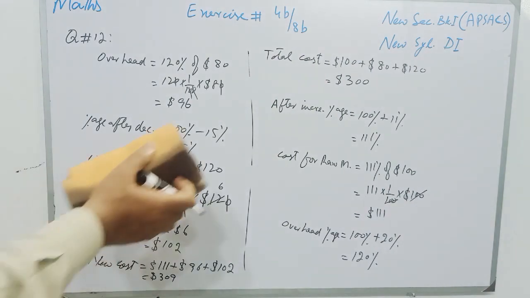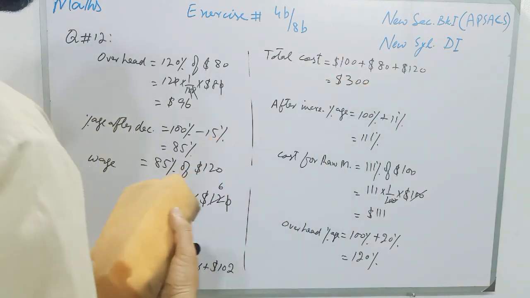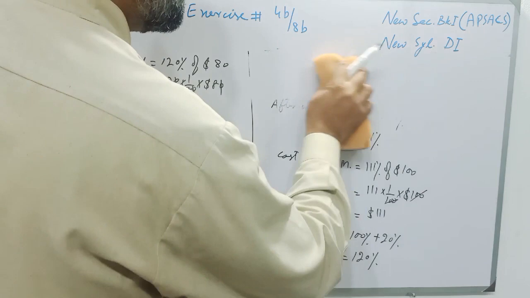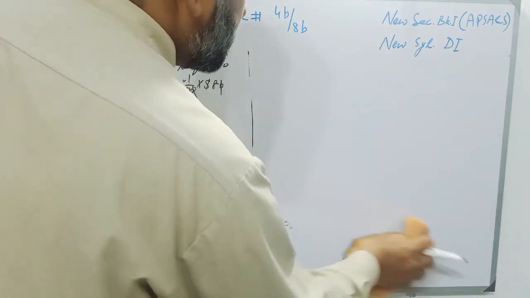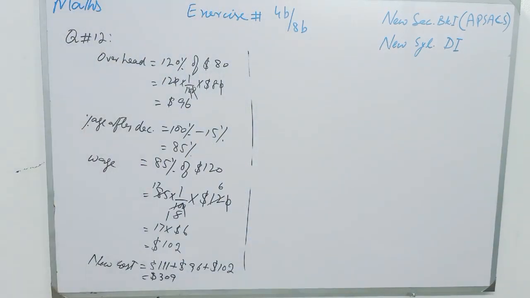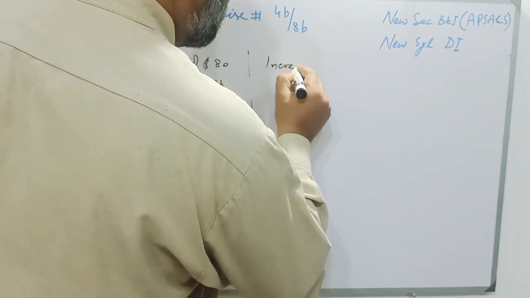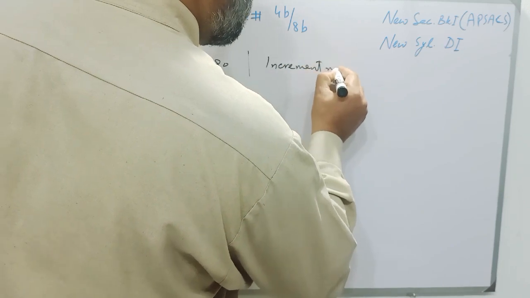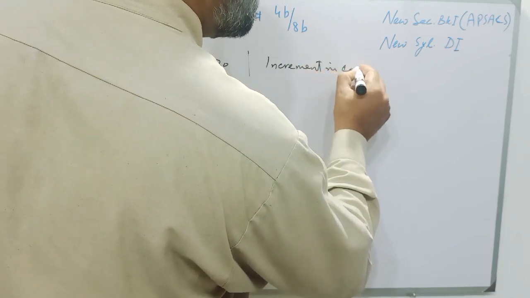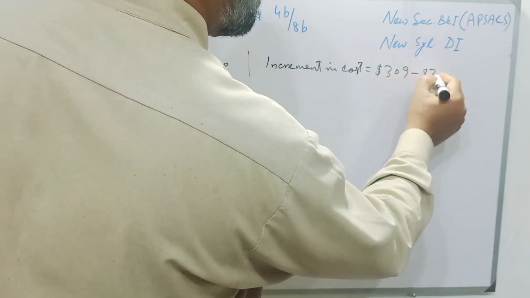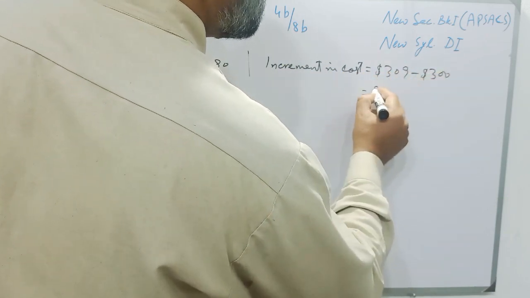And the price before the increase is $300. So students, there is an increase of $9 in the price. We will write it as: the increase in price or cost will be $309 minus $300, and it is, students, $9.